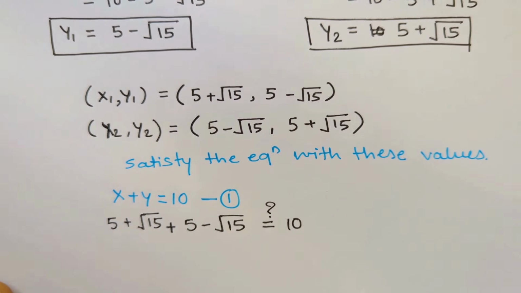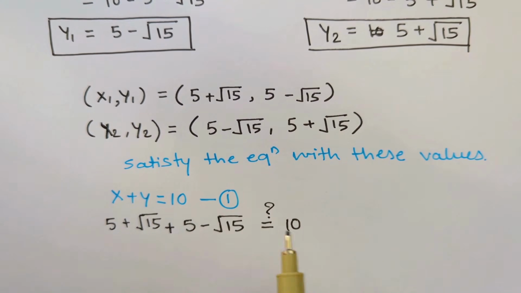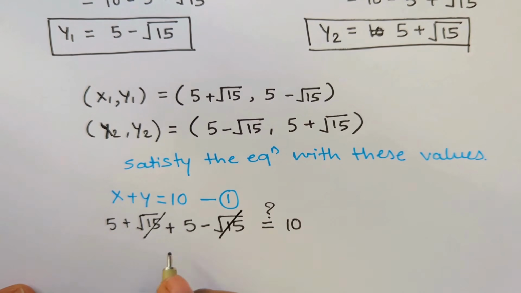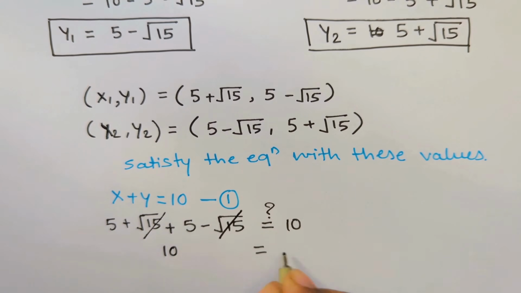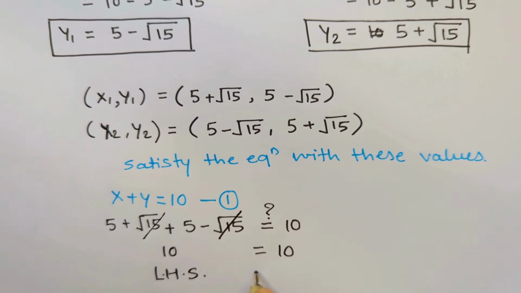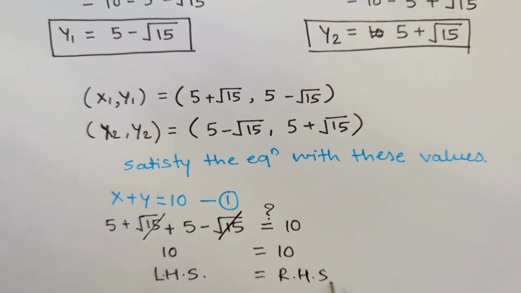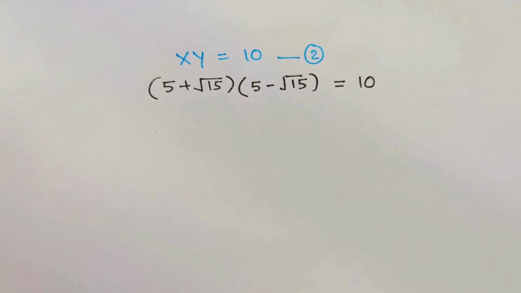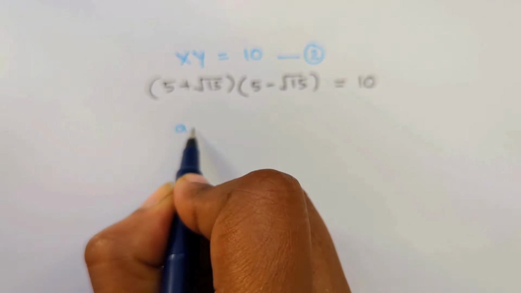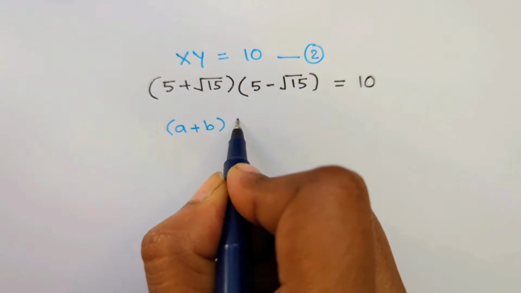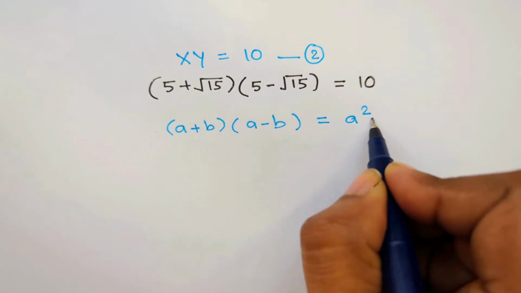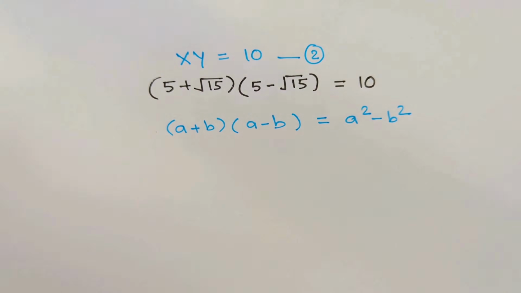Now we have to find out whether the left hand side and right hand side match or not. You know that square root 15 and minus square root 15 get cancelled out, and 5 plus 5 is 10, so 10 is equal to 10. That's why LHS is equal to RHS. So equation 1 got satisfied with the set of values. Let's check equation 2, xy is equal to 10. Here if you see, a plus b times a minus b is the formation we have got, which is nothing but a square minus b square.